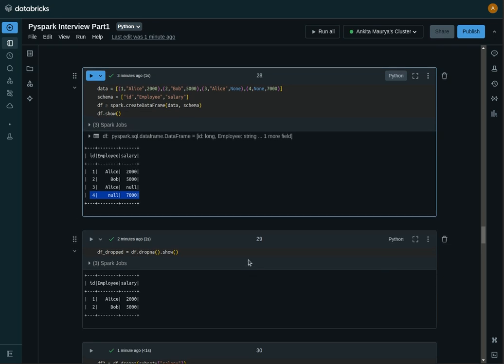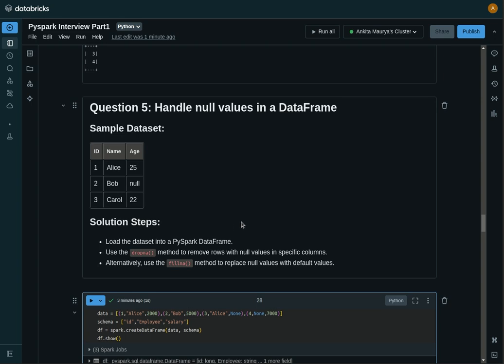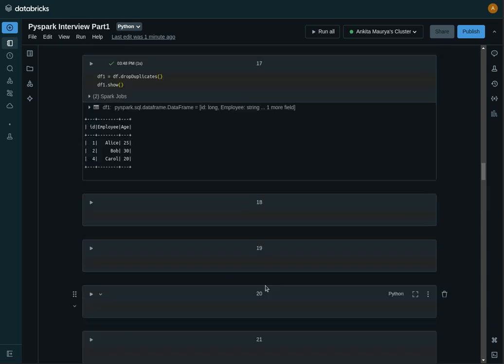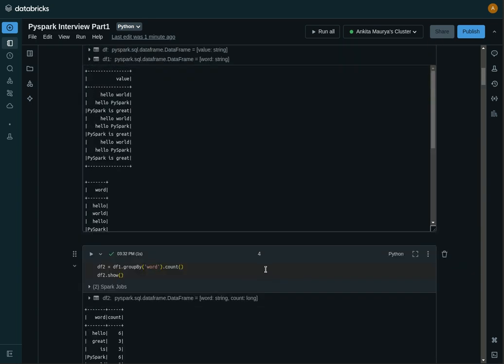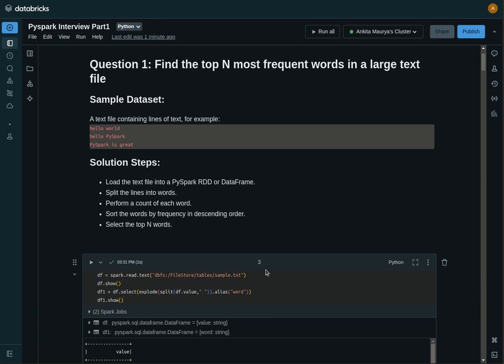So there are many approaches for handling null values. I'll make separate videos. I hope you understood these questions, and I hope they help you in your interview preparation. Whether you are upskilling yourself, or doing a real-time project, you can apply these concepts there, and you can upskill and appear for the interview. So this is the first part. I will create many parts, around 30 to 50 of the most asked interview questions.